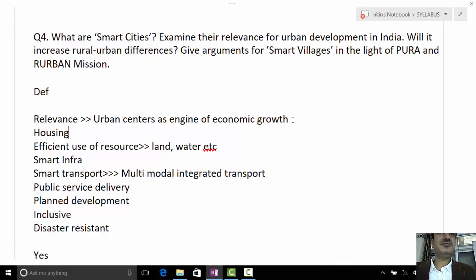Finance means more finances should be devolved and new ways to raise their own taxes. Functions means more responsibility should be given to them; generally it depends upon the state government how many functions to devolve to the local bodies. Functionaries means the staffing, the capacity building of the people working in municipalities.